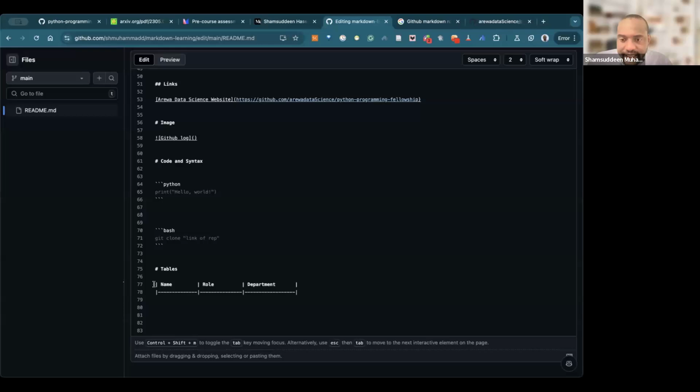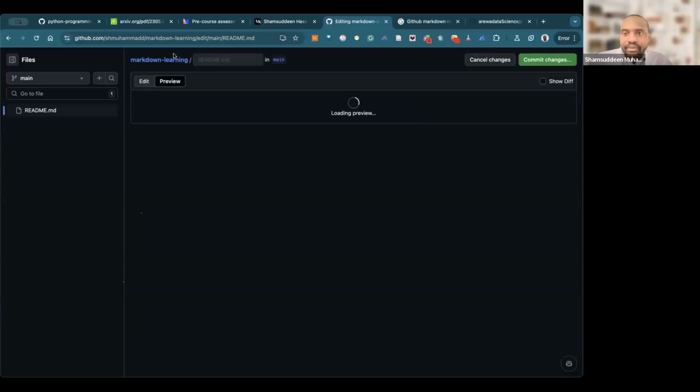Can you see this pipe? Can you see this dash dash? Can you see another pipe? This means I'm creating a table with 3 columns. If I come back here, let's look at this one preview.